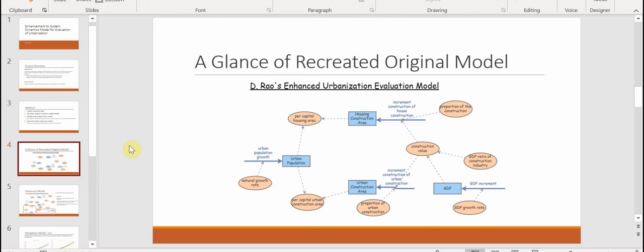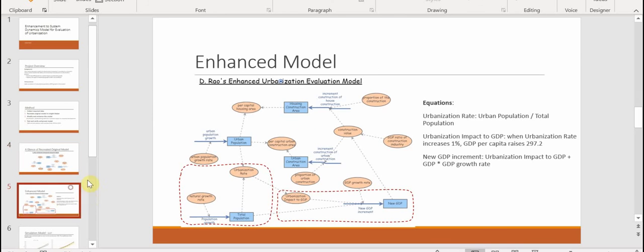So this is a snapshot of the module that I recreated in Insight Maker. I just follow exactly the same description as the researcher's paper. And then I add some primitives and flows and links into this original module. So I just named the new stock of the GDP as a new GDP.